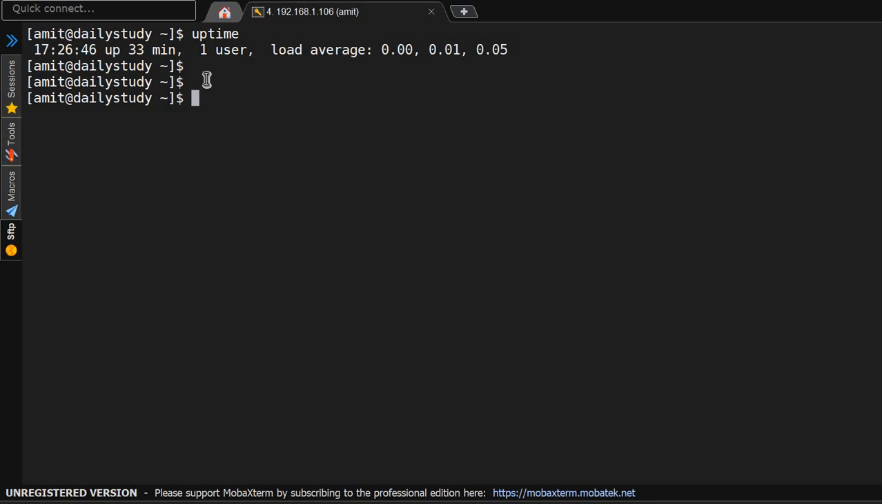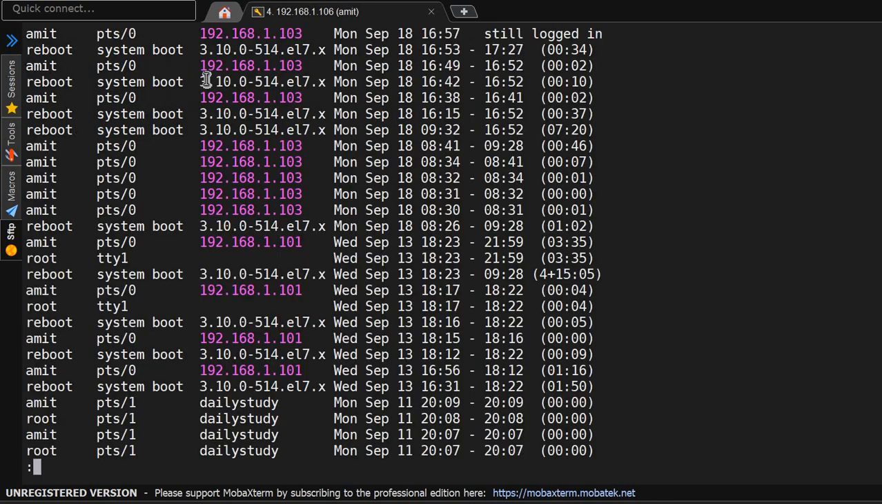So first we will become the root user, sudo su hyphen. Then if you run the last command, it will give you too much output. For that we will use less, so we'll see the top output only.